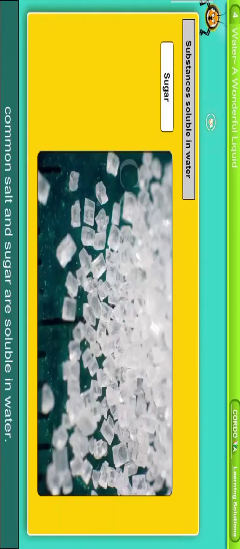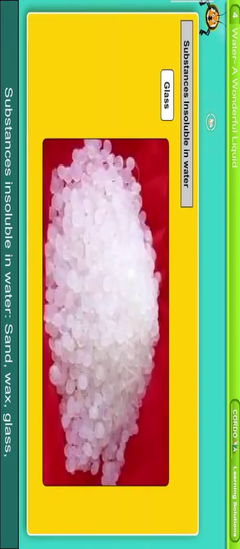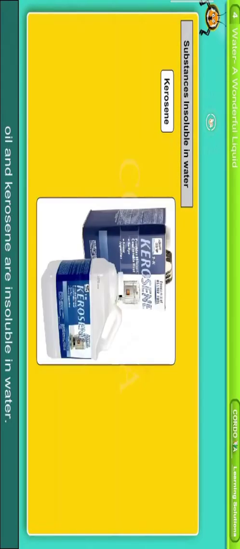Substances soluble in water: milk, washing soda, common salt and sugar are soluble in water. Substances insoluble in water: sand, wax, glass, oil and kerosene are insoluble in water.